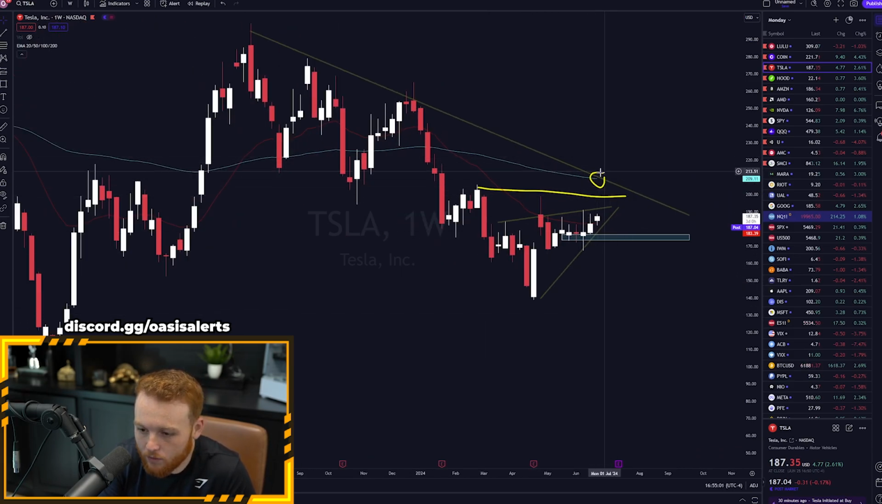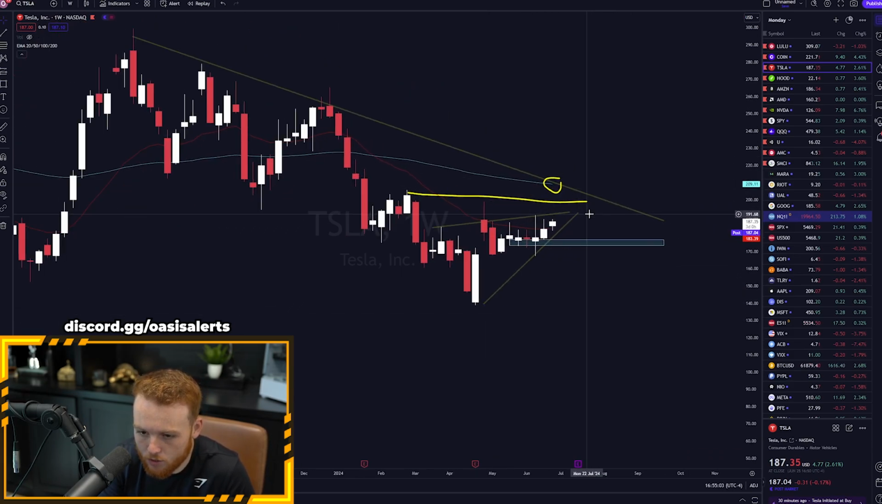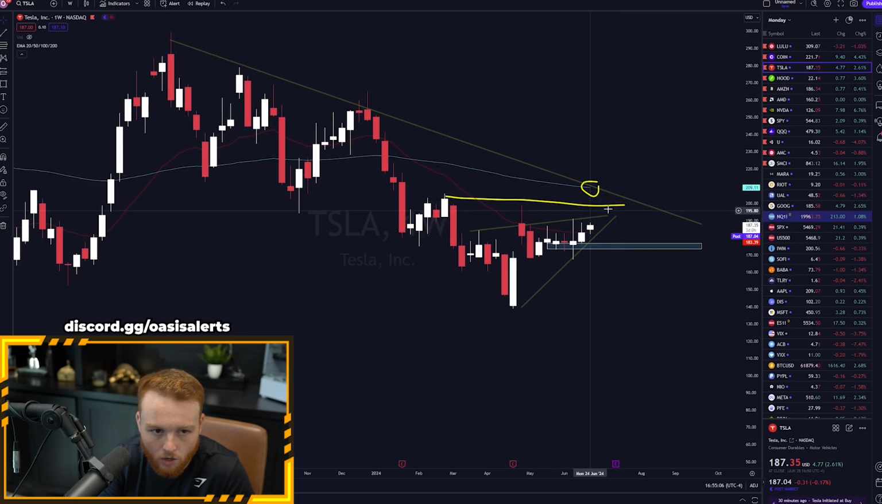I really want to see a retest of this mother of all trend lines, which is also this 100 EMA on the weekly time frame. That would be around 200 to 210, somewhere between that range.